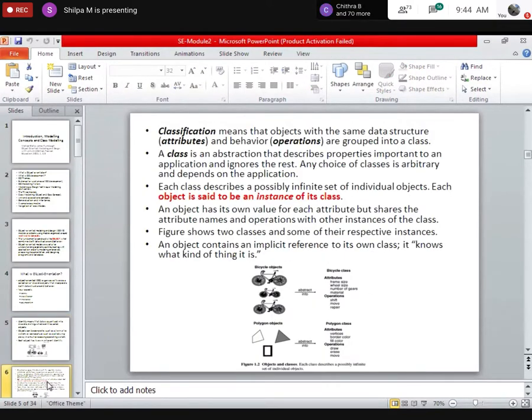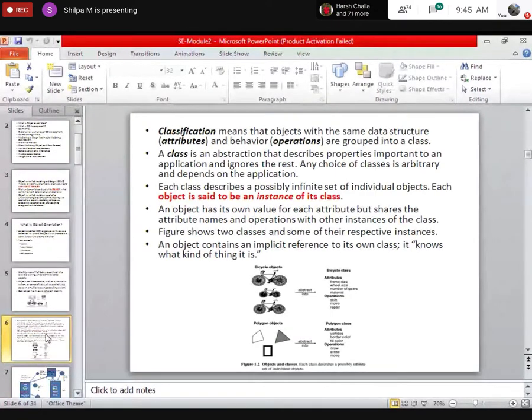Next, we have classification. Classification is nothing but a class, a group of objects which share the same attributes or properties. This class will have attributes, that is properties, and operations, that is methods, or something which we do on those properties. So bicycle can be one class, polygon can be one class. All the students of a class, that is 90 students of AB section together, can form a class called student. All the faculties teaching you can form another class called faculty. That is nothing but classes.